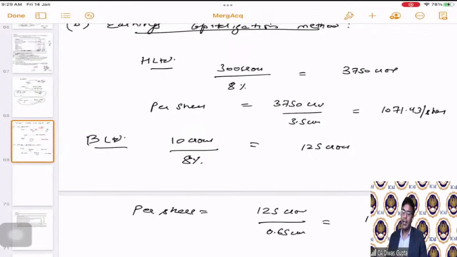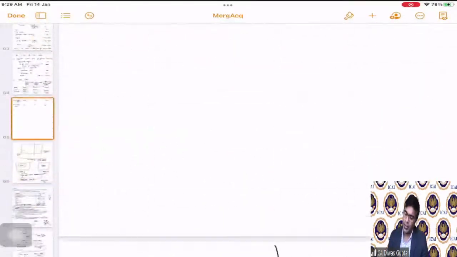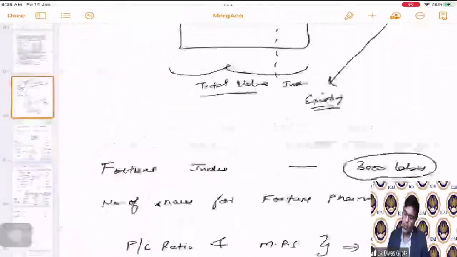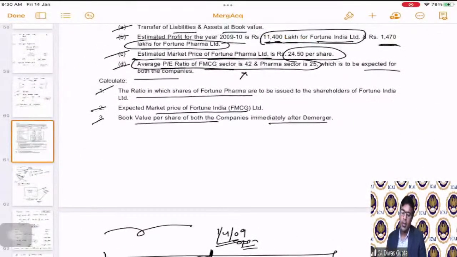So both for H Limited and B Limited, we have calculated the per share value, both in the net assets method as well as the earnings capitalization method. That is what the first and second parts of the question were. Namita is asking, sir, in the previous question, per share value is not asked, and the number of shares is provided. Okay. So Namita, why have we divided by the number of shares? Let us read out what exactly it is asking us. No, Namita, it is asking us to calculate the book value per share.